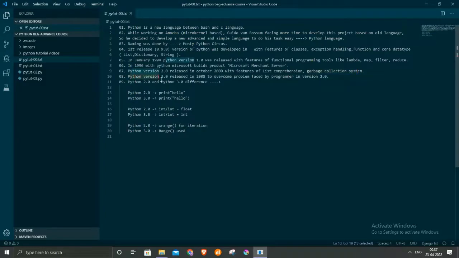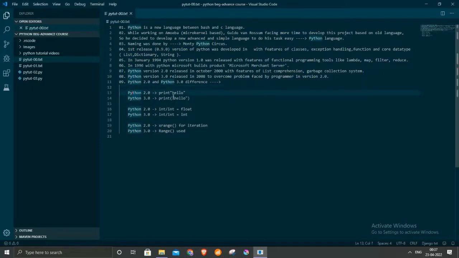The next point is, Python version 3.0 was released in 2008 to overcome problems faced by programmers in version 2.0. So in every programming language, new versions come to overcome shortcomings of the previous version. Just like here also, Python 3.0 came to overcome shortcomings or disadvantages of Python version 2.0. So the main differences are given here.